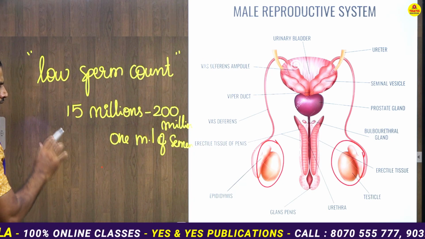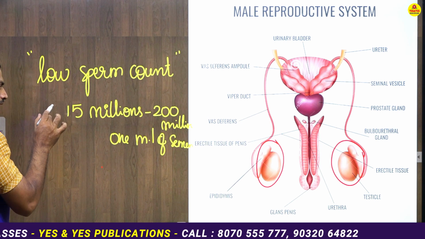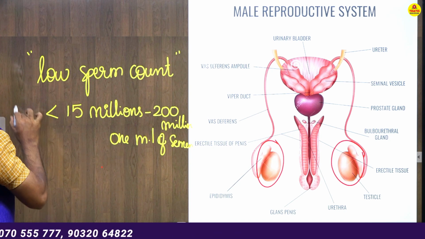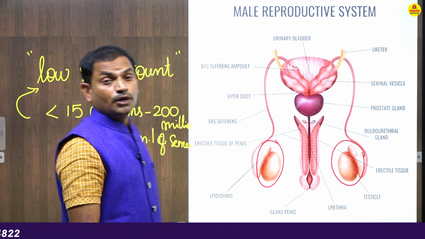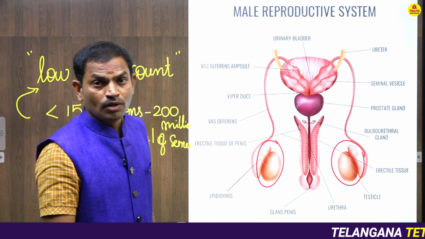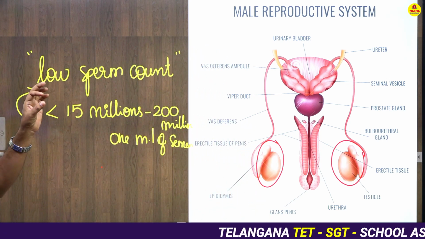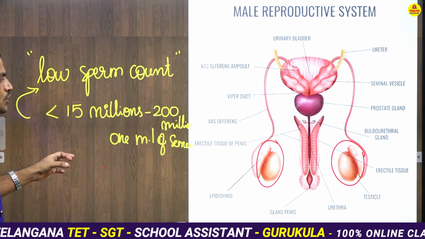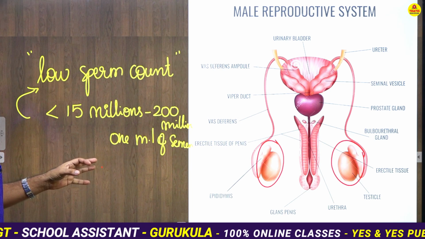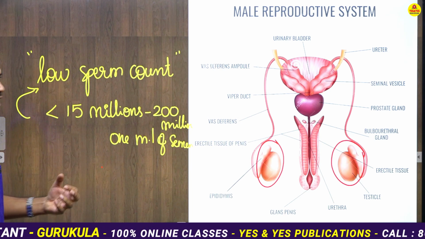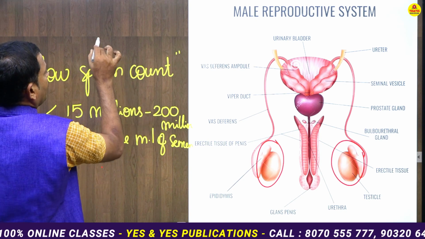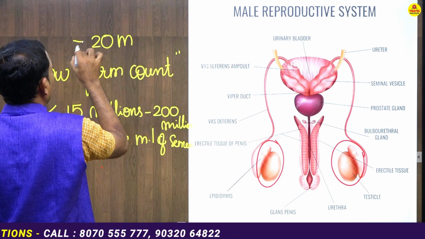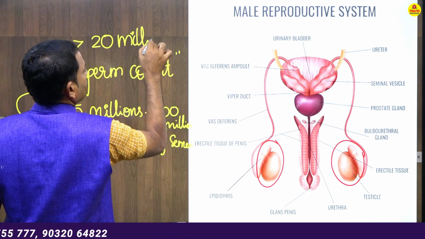Now anything that is less than 15 million in 1 ml of semen can be considered as low sperm count. Once again I repeat, low sperm count means, in a normal ejaculation it is 15 million to 200 million.